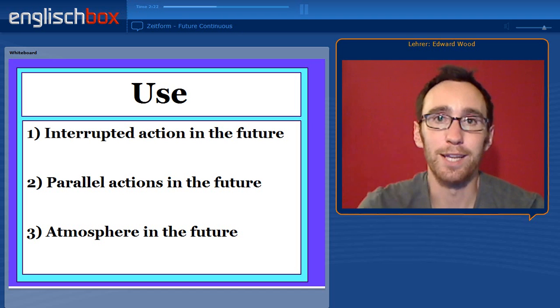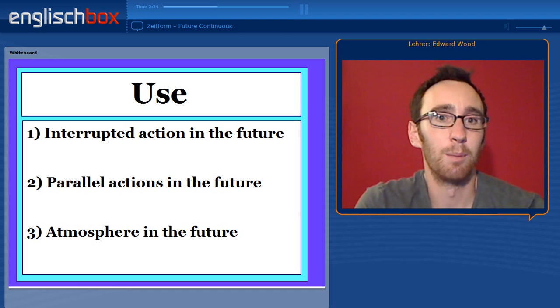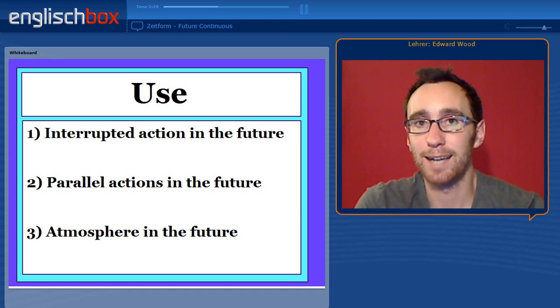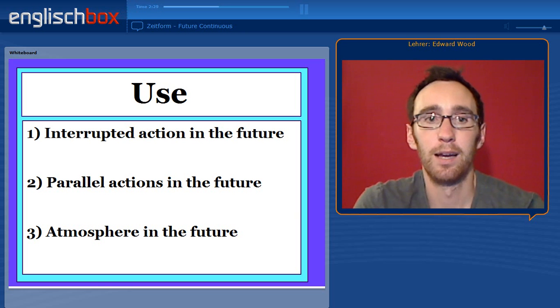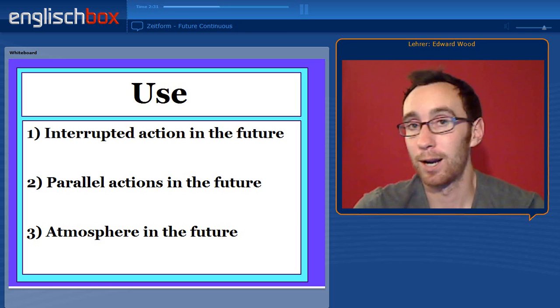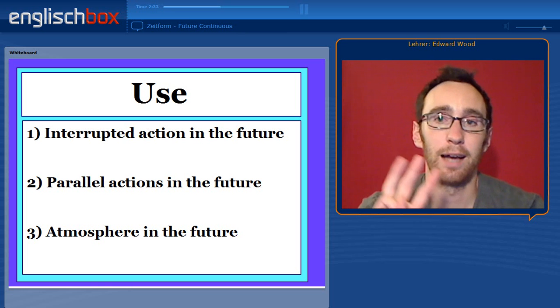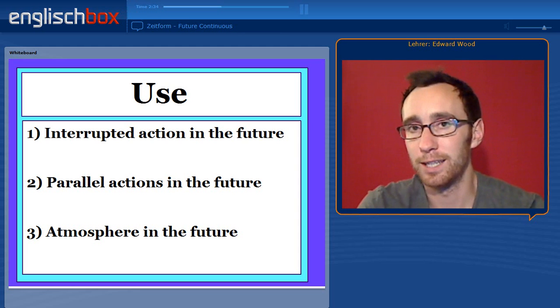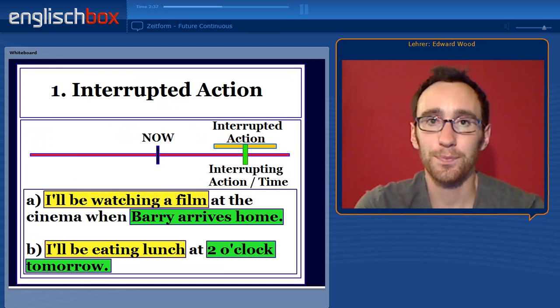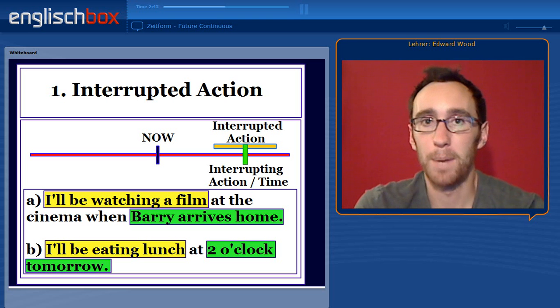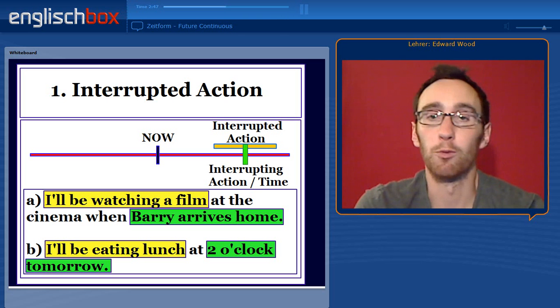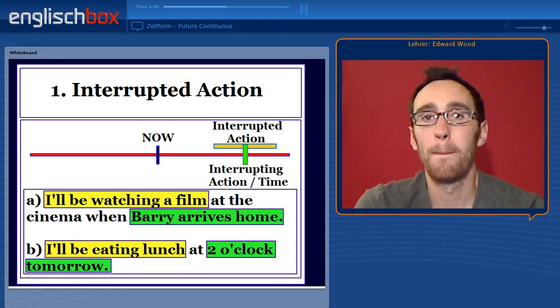There are three uses. Number one, for an interrupted action in the future. Number two, parallel actions in the future. And number three, atmosphere in the future. So let's look at point one, the interrupted action. The interrupted action can be interrupted by another action, the interrupting action, or by a time.